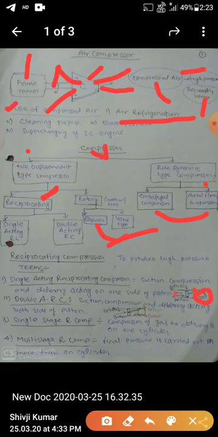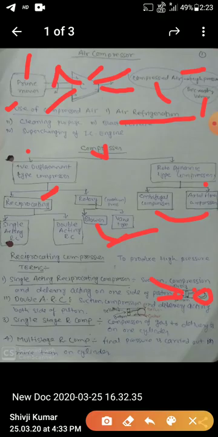Here in the diagram, in a single acting reciprocating compressor, suction, compression and delivery act on one side of the piston. Here you can see air is inlet, that is suction, and air outlet from the delivery. All these processes, suction, compression and delivery, happen on one side of the piston.